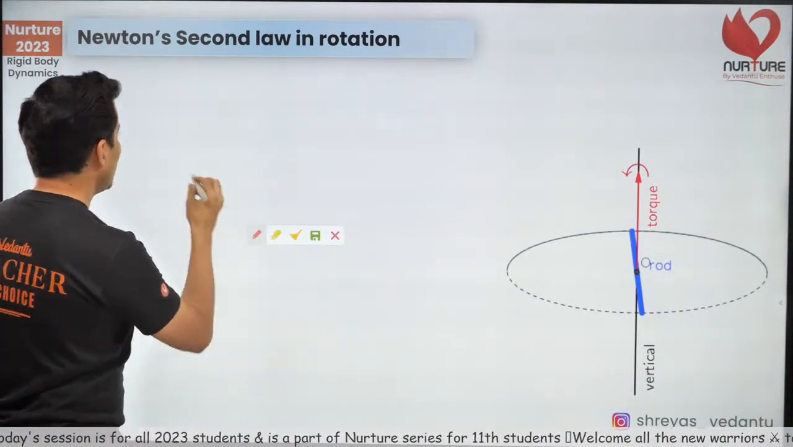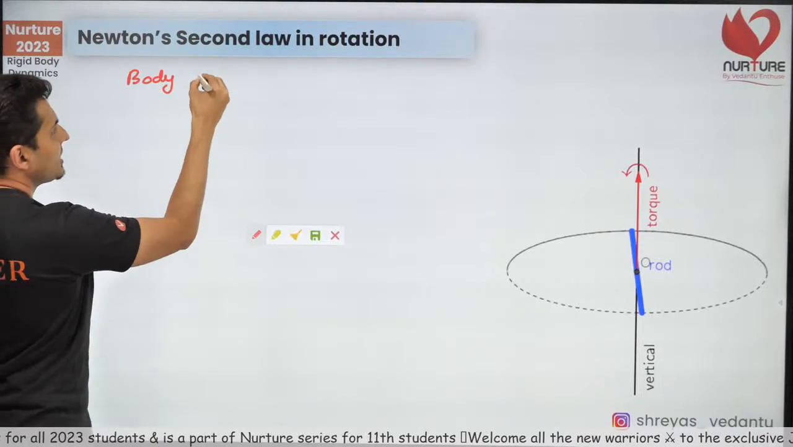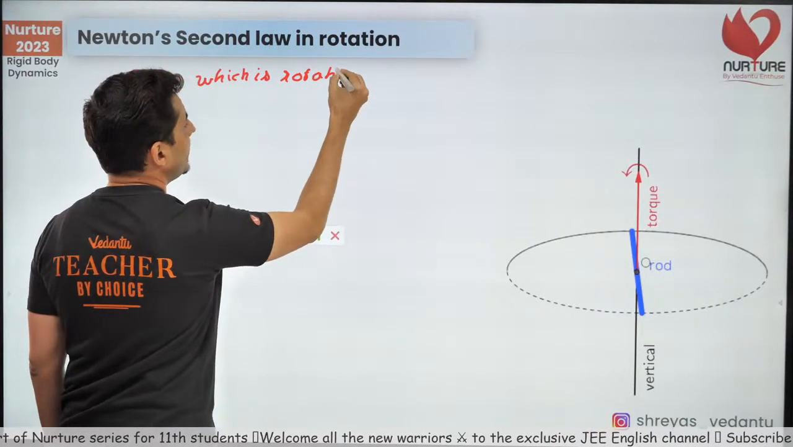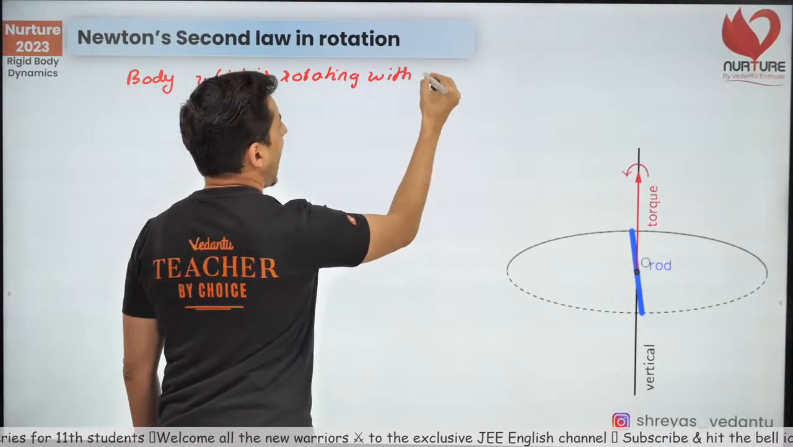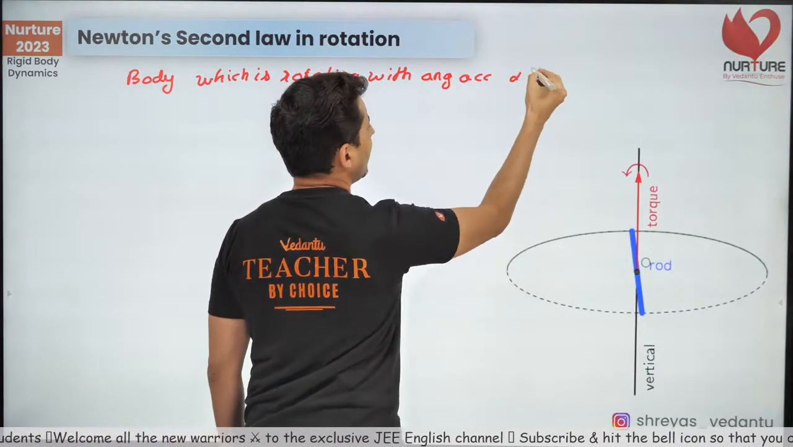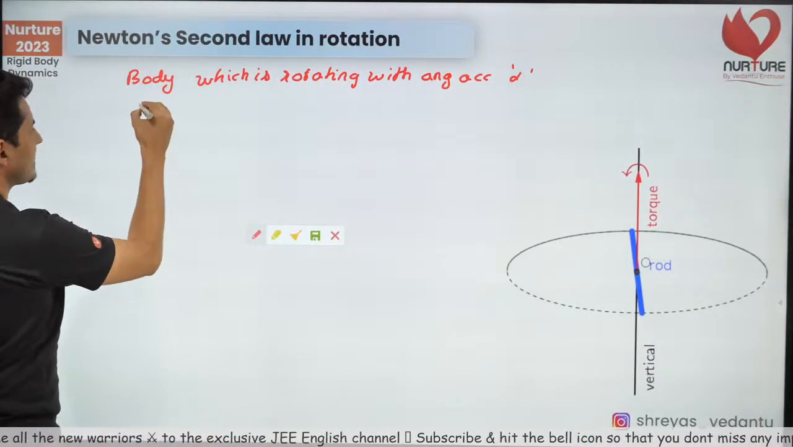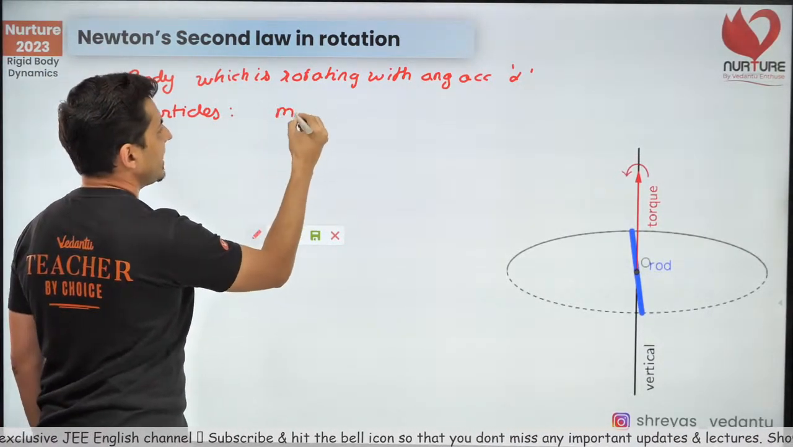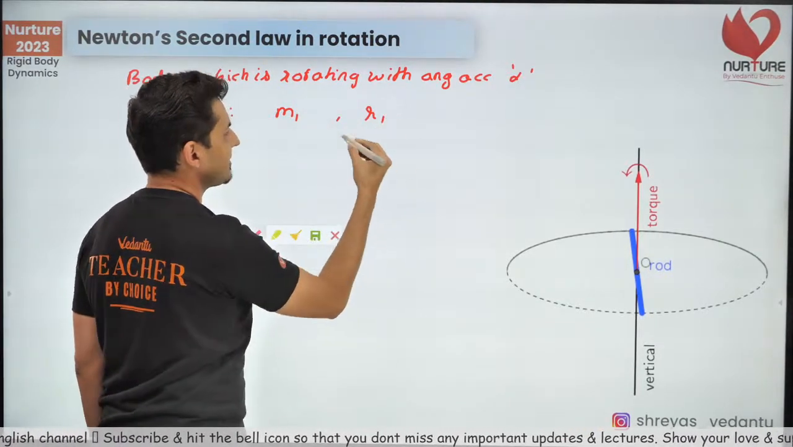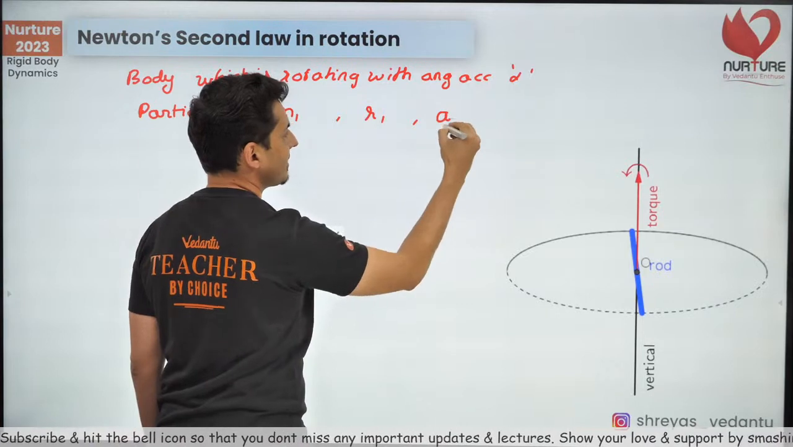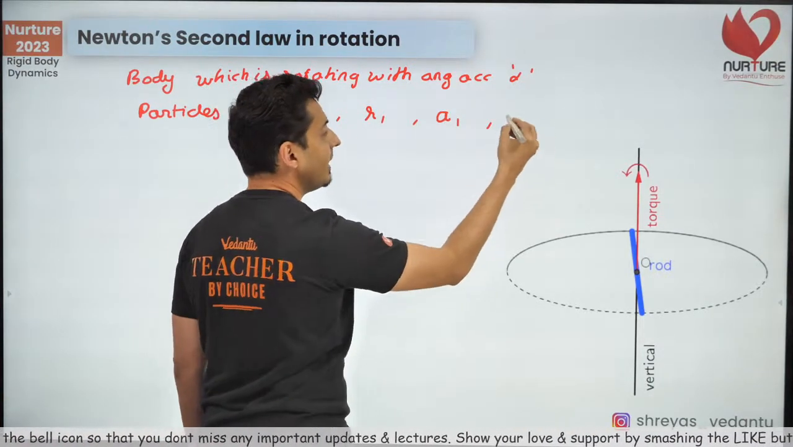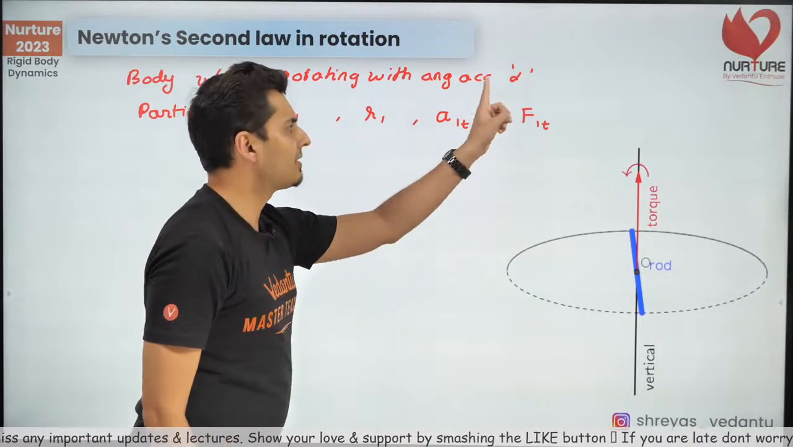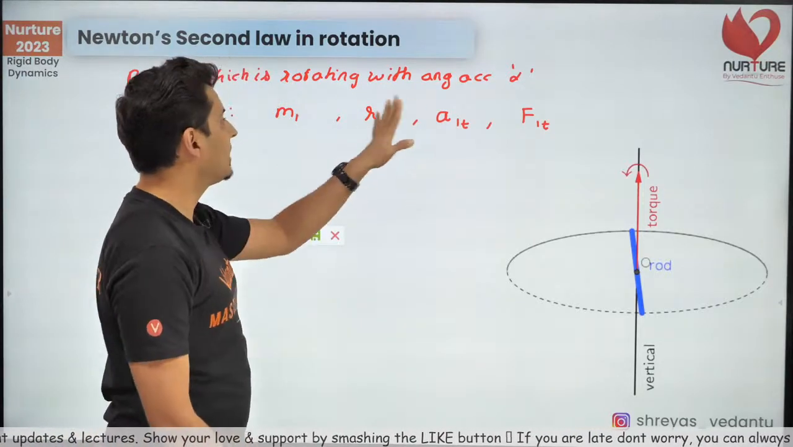See, imagine that there is a body which is rotating with some angular acceleration alpha, and there are many particles. Each particle, let's say, has a mass like m1, has a distance from the axis like r1, has a tangential acceleration, let's say a1, and a tangential force like f1. So a1t, f1t, these are the accelerations and forces tangentially on each particle.